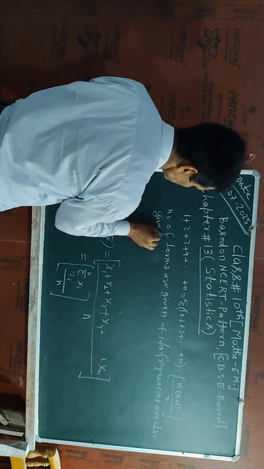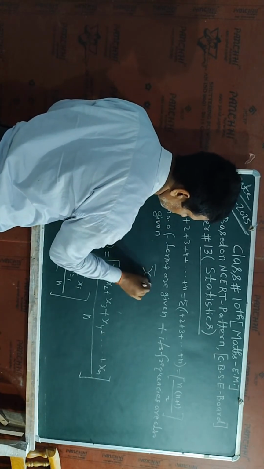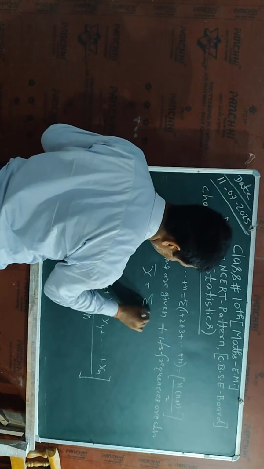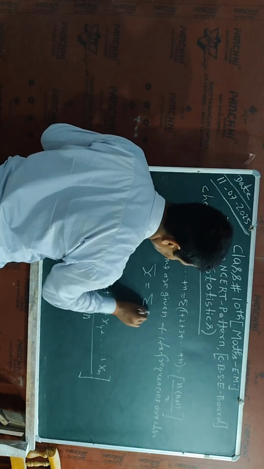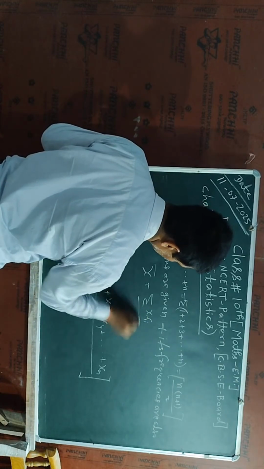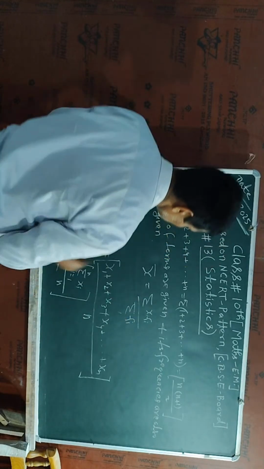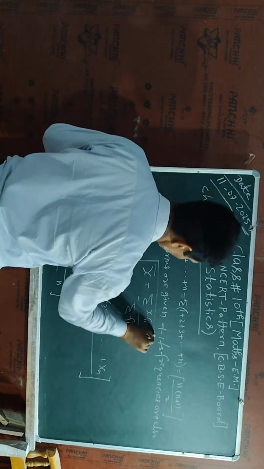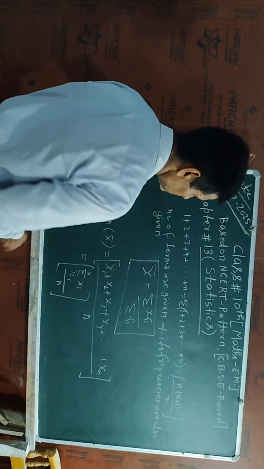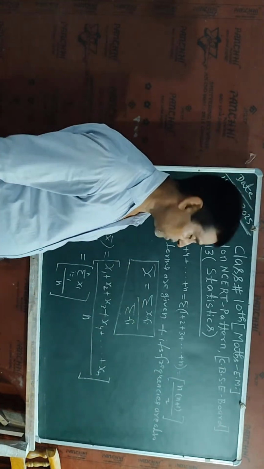So we have to write by formula that mean is equal to, here I will write sigma xi into fi divided by sigma fi. So this is the formula, and I will use this formula when the terms and their corresponding frequencies are given.